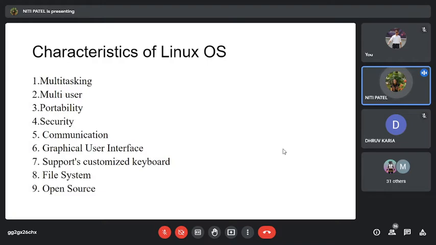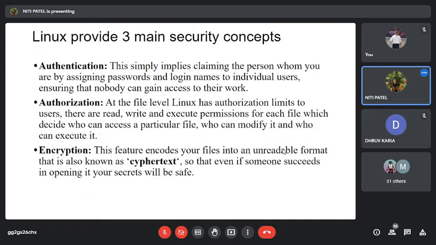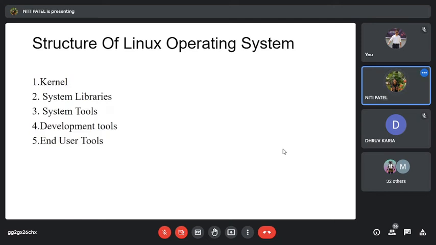Then we had seen what are the characteristics or features of the Linux operating system. What are the three levels of security that Linux provides us: authentication, authorization, and encryption. And yesterday we had seen what is the structure of the Linux operating system. It is divided into five different layers. First is the kernel. Kernel is considered to be the core part and it performs four different functionalities. We had seen all those four functionalities, that is memory management, process management, device management, and system call.